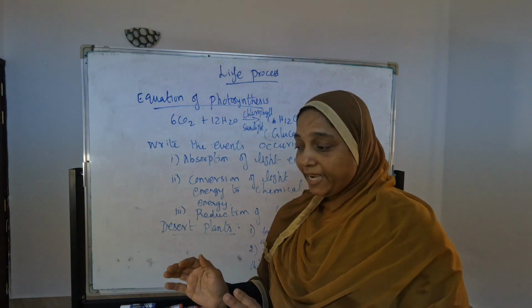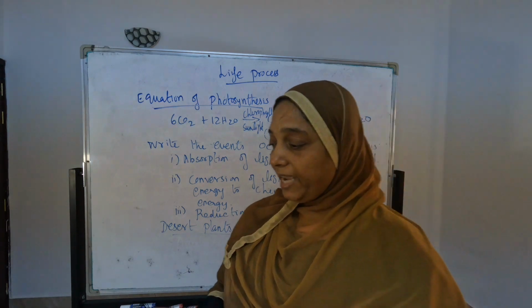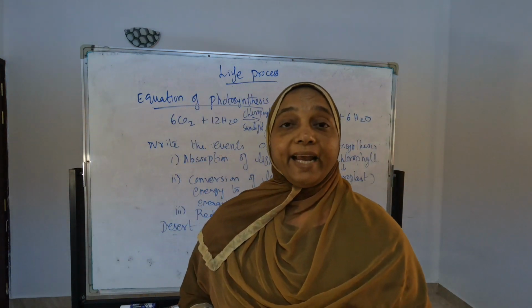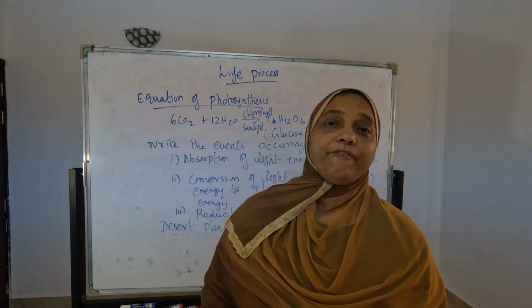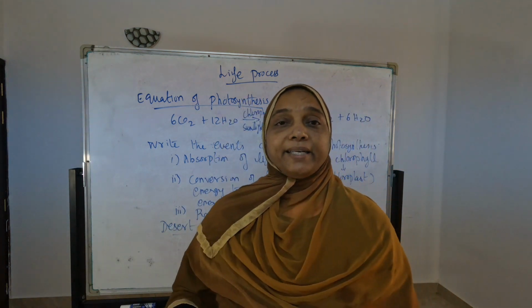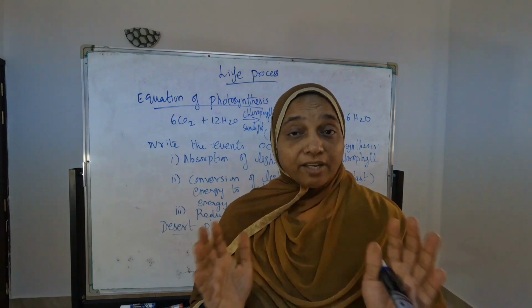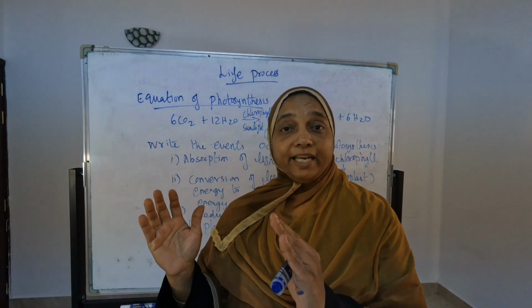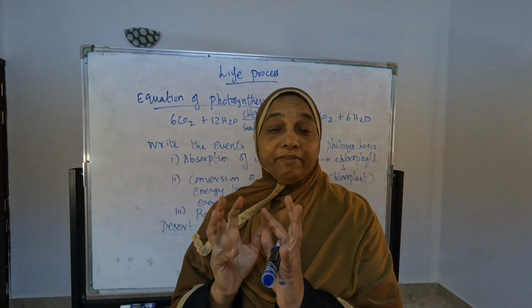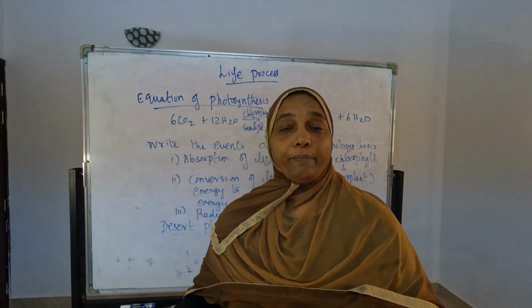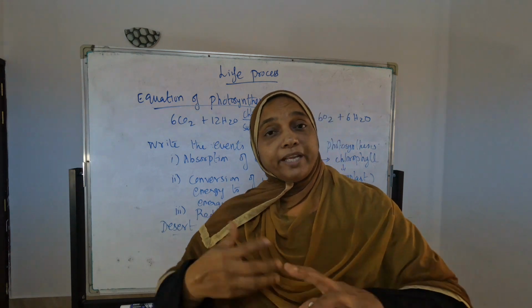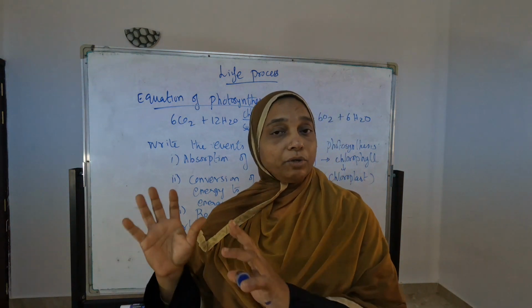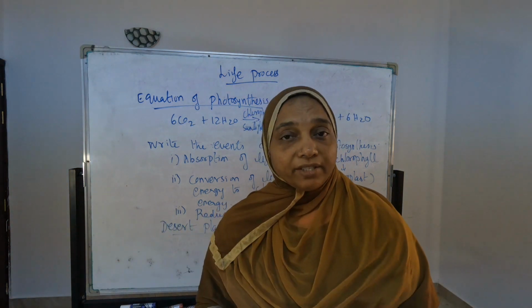Then there is one diagram. The diagram is 6.1, and in the diagram they are asking one question. See the diagram also. All the diagrams of biology are very, very important. Practice very well, and prepare the parts of the plants and parts of the diagrams very well and memorize them properly. In this diagram they are asking where the most gaseous exchange will happen. Where will the most gaseous exchange happen?